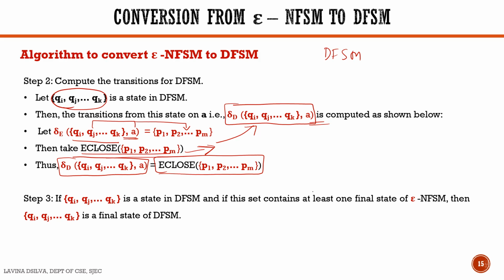Step 3 is to determine the final states. How do we get the final states? Consider Qi to Qk is a state in the DFSM, and this state consists of at least one final state of the epsilon NFSM. Then that state is a final state of the DFSM. In other words, if any state of the DFSM consists of an element which is a final state of the epsilon NFSM, then that state is considered as a final state of the DFSM.